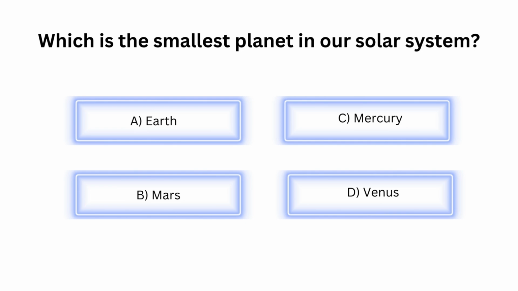Which is the smallest planet in our solar system? A. Earth. B. Mars. C. Mercury. D. Venus.